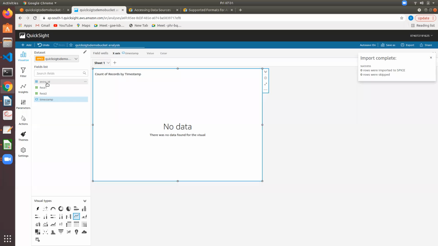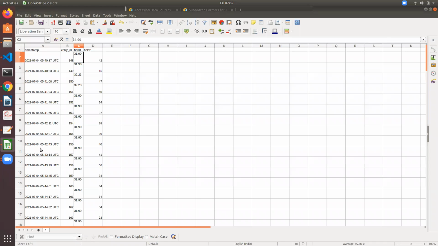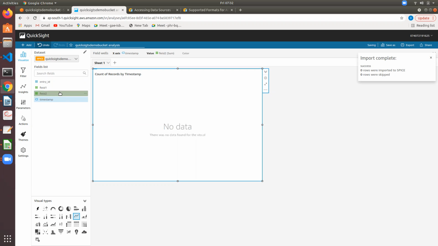Entry ID. And we can also directly upload .csv files.